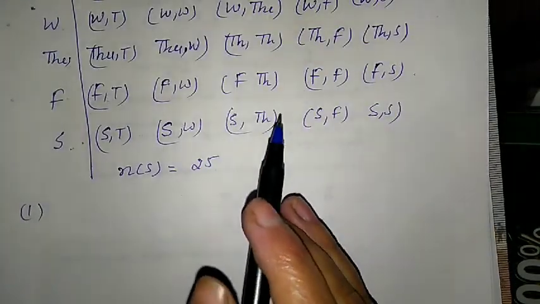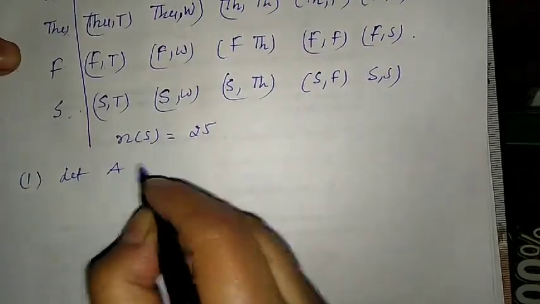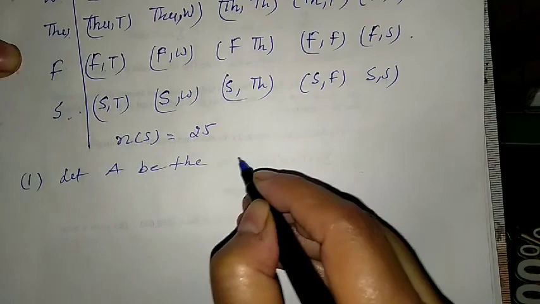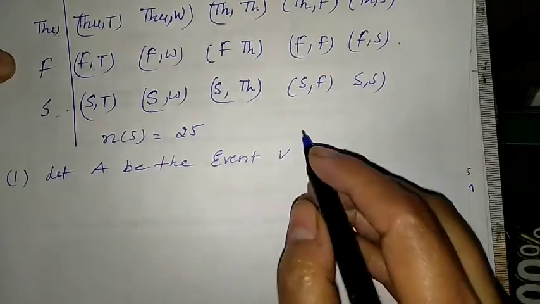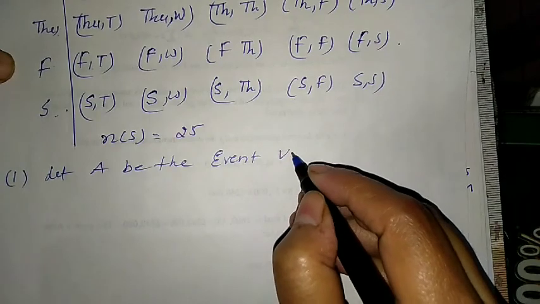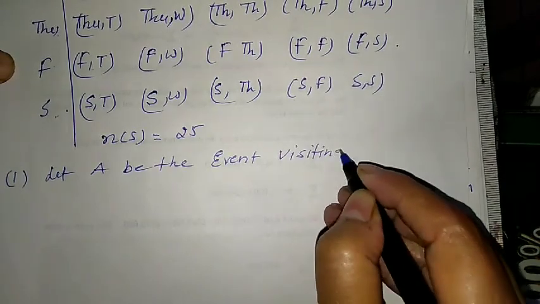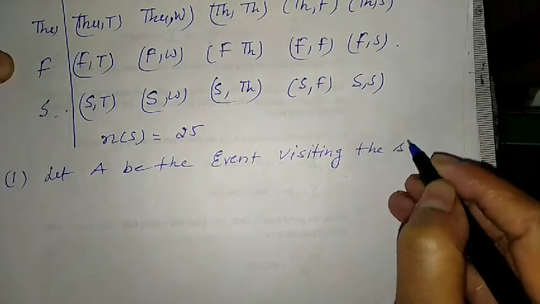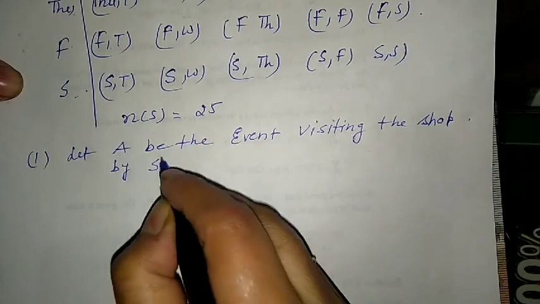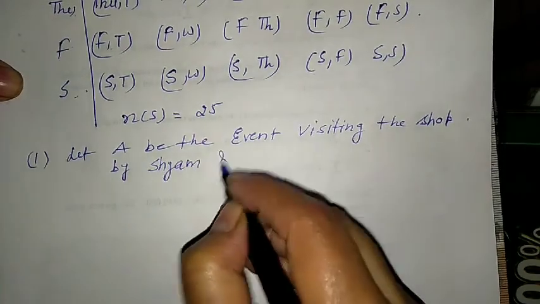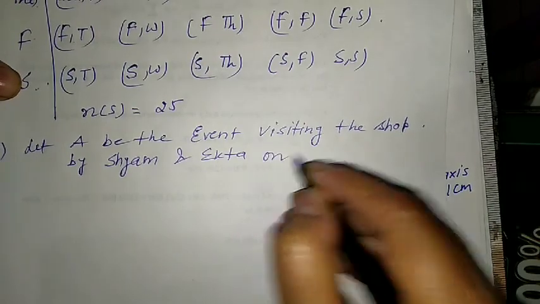First, the same day. Let A be the event of visiting the shop by Shyam and Ekta on the same day.